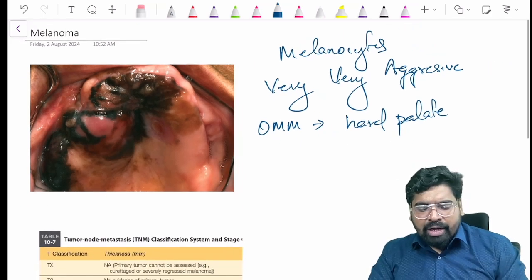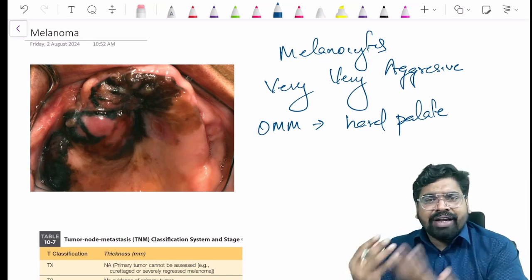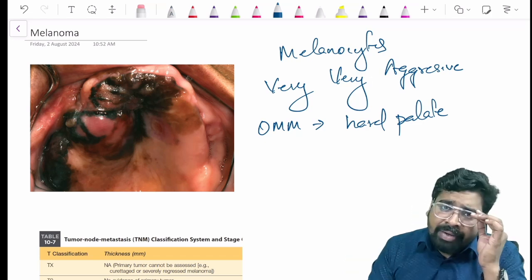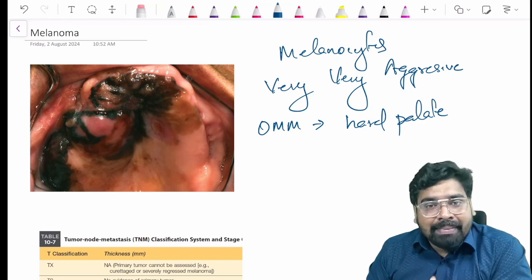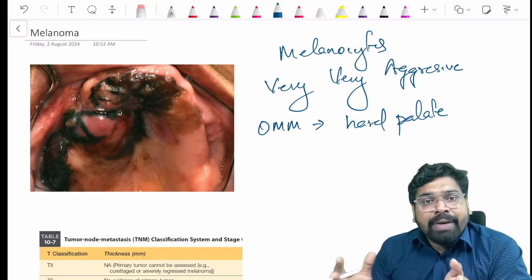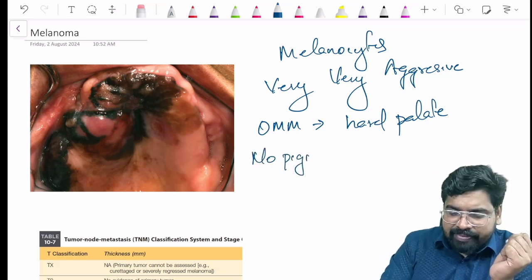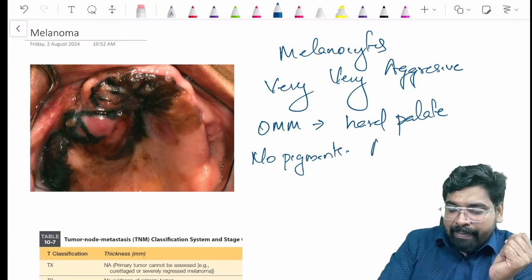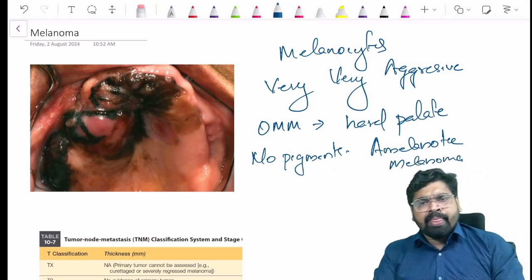This is how melanoma usually presents, and sometimes it can come without any pigments also. It is not necessary that it should always have pigments. When there is no pigment present, we call it amelanotic melanoma. So this can also happen.